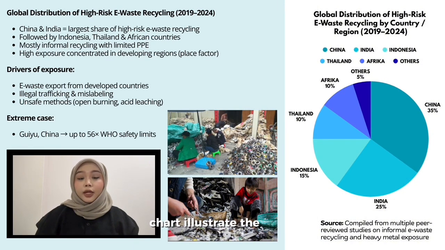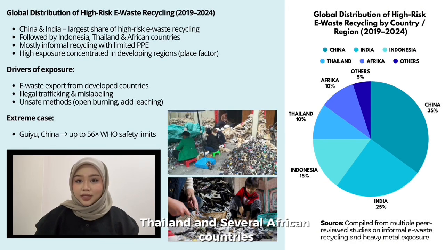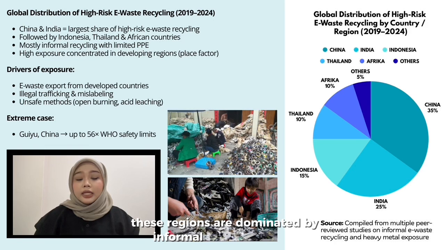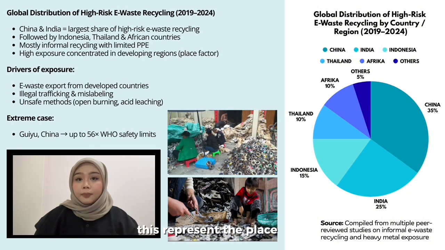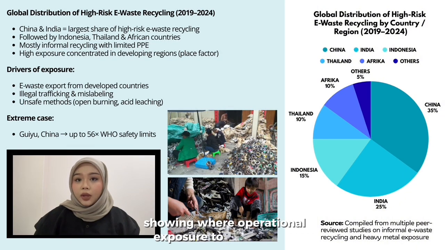This pie chart illustrates the global distribution of high-risk e-waste recycling activities between 2019 and 2024. China and India account for the largest proportions, followed by Indonesia, Thailand, and several African countries. These regions are dominated by the informal recycling sector, where workers often lack adequate personal protective equipment. From an epidemiological perspective, this represents the place factor, showing where occupational exposure to heavy metals is most likely to occur.